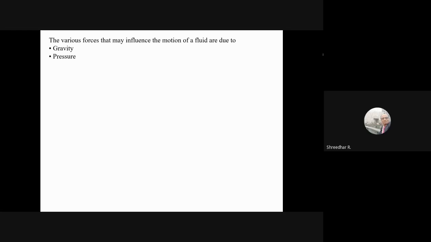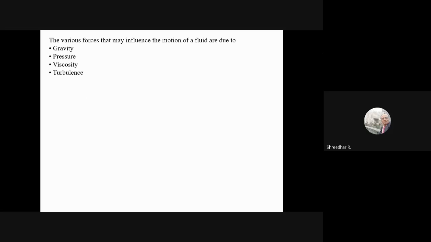Similarly, whenever there is a pressure gradient between any 2 points, then the pressure forces will be acting. For example, in flow through pipes, where there is a pressure gradient or difference of pressure between any 2 points, the pressure forces will be acting. Similarly, in a thin sheet of water, where one layer of fluid is moving over another layer, there is always resistance to flow. At that time viscosity or viscous force is very predominant.